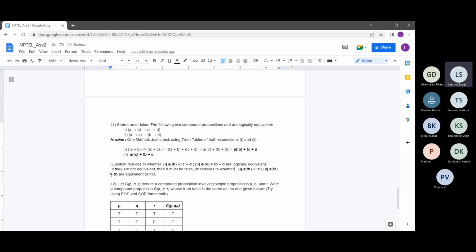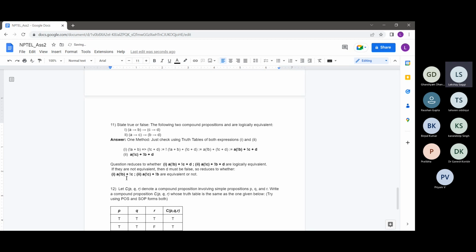Right, I guess it's easy to follow, not too difficult. So basically these two expressions I have to check, A B bar plus C bar and A C bar plus B bar, are equivalent or not.